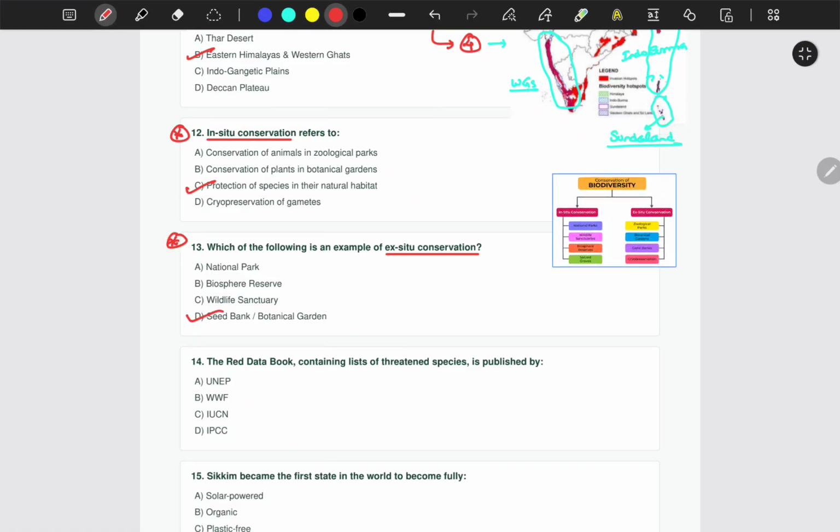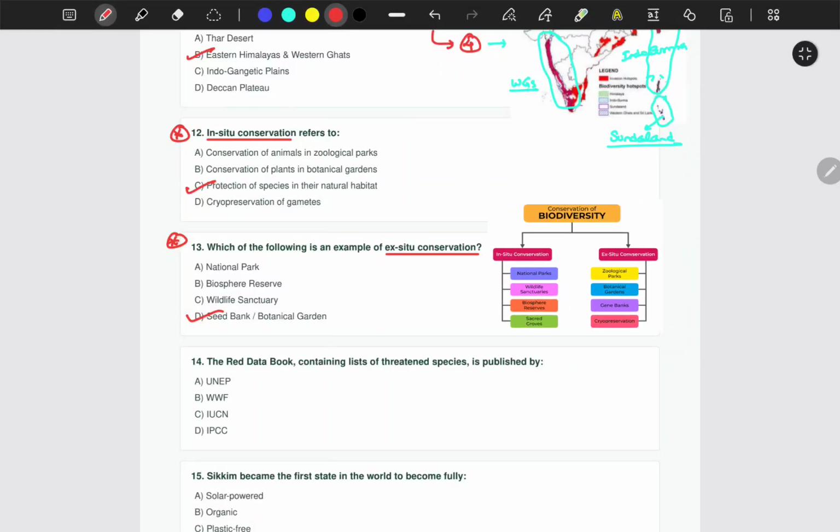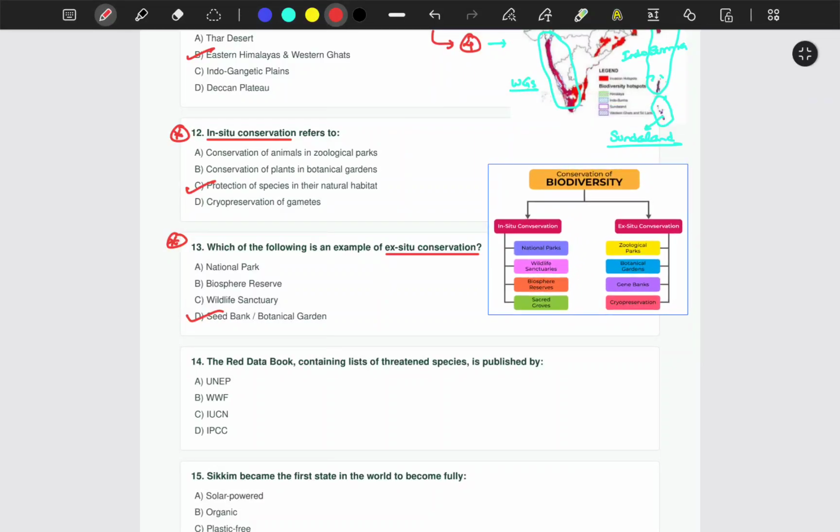So let me show you the difference between the two. In situ conservation means when you are conserving any species, flora or fauna, in their own natural habitat.